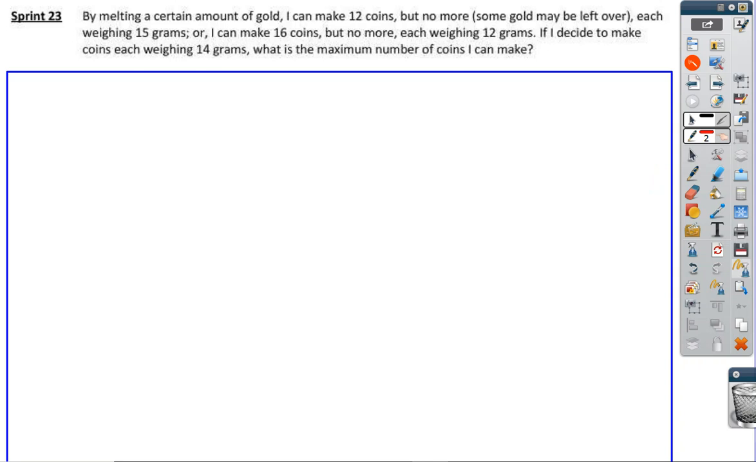So by melting a certain amount of gold, I can make 12 coins, but no more. I might have some gold left over, and each weighing 15 grams. So 12 times 15 is a grand total of 180. So I know I have at least 180 grams. Now, if I had a little left over, but not enough to make another 15-gram coin, that means I would have 14 grams, because we're dealing with whole numbers. So I could have somewhere between 180 grams and 194 grams and not be able to make another coin.